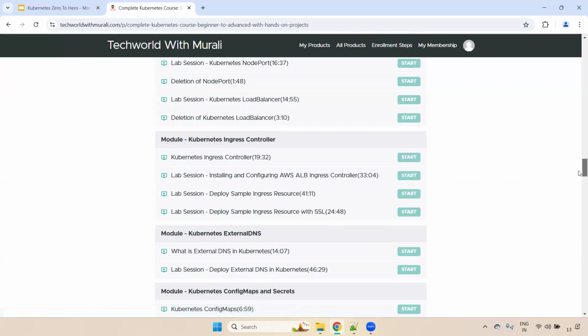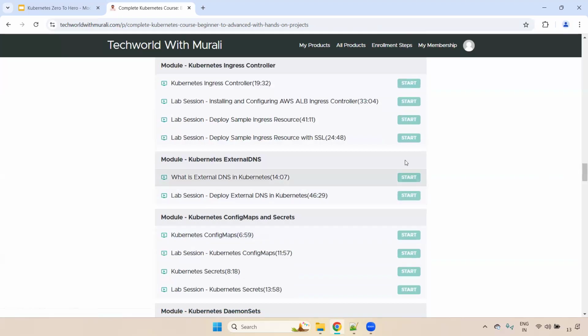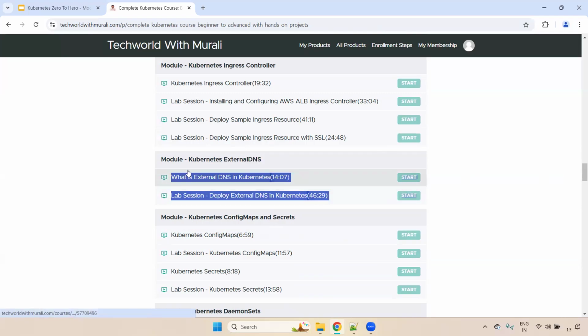And the next one is external DNS. Why do we require external DNS? When you write the ingress resource, it will create the load balancer. But if you want to create A records in Route 53 automatically, then we go with external DNS. Currently it's the most trending part, and the majority of projects are also using external DNS. The reason is, once they deploy the ingress resource, they don't want to create the records in Route 53 manually. When you go with external DNS, it will automatically create the records in Route 53.